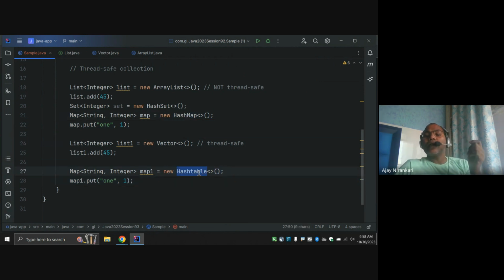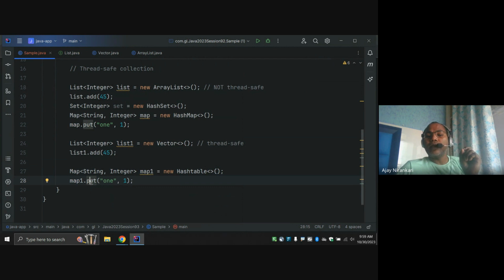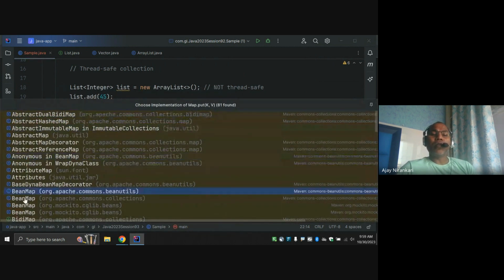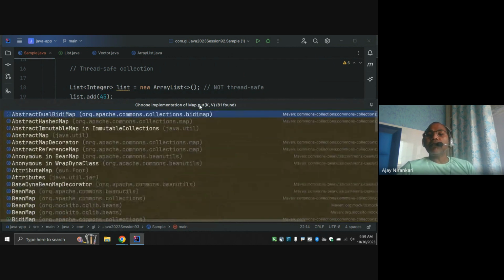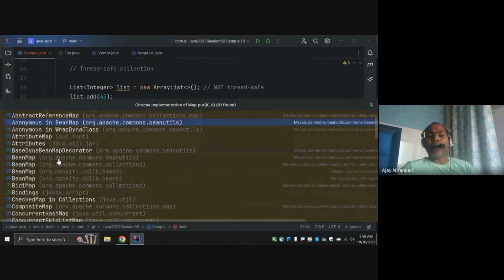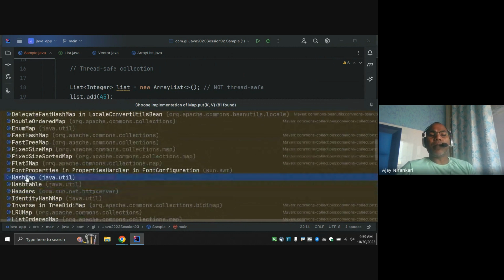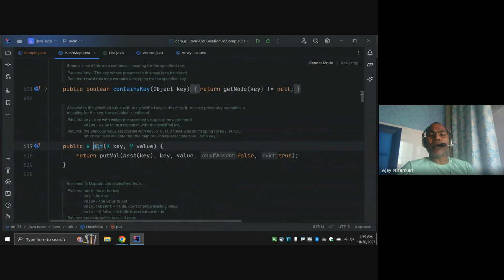Now this class is thread safe. What do we mean by thread safe? It means this put method has now become a synchronized method, right? So let's check the put method of this class. Just say check implementation. You want something like HashMap. Notice this is the library; lots of classes implement this Map interface. We are interested in the HashMap, right? So notice this HashMap has a put method.